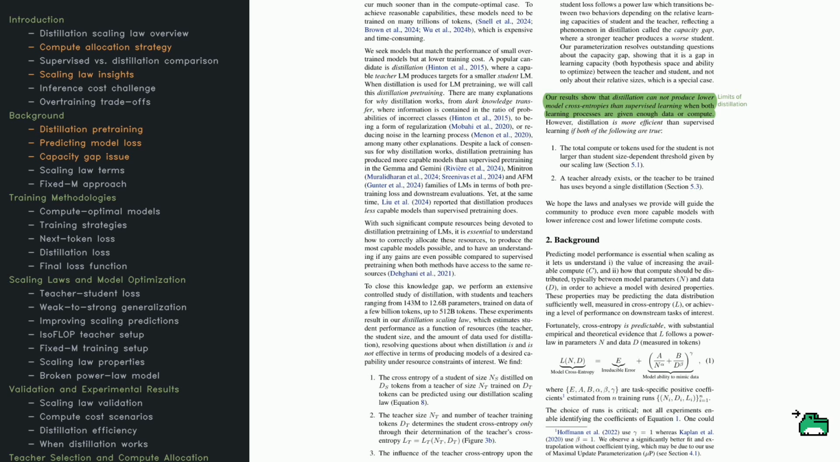If the teacher is too strong, the student sometimes struggles to catch up, and that can hurt final performance. The authors confirm that distillation only comes out on top if the teacher is used efficiently and you allocate compute wisely. In other words, distillation can be great, but it's not a universal hack. The rest of the paper focuses on exactly how to get it right.